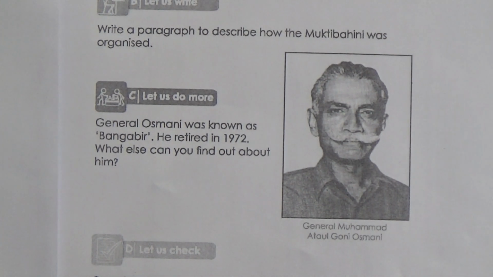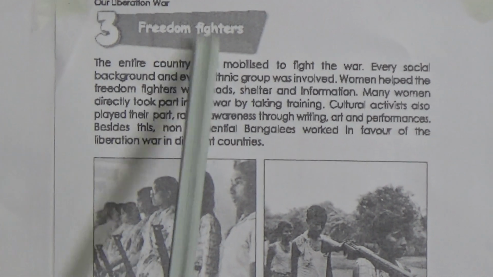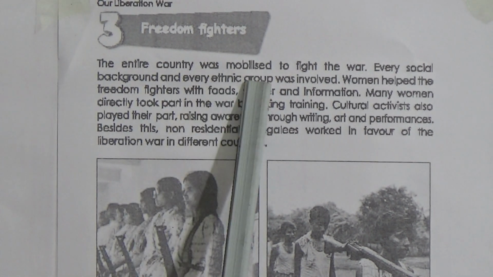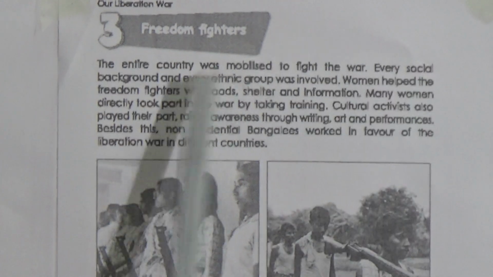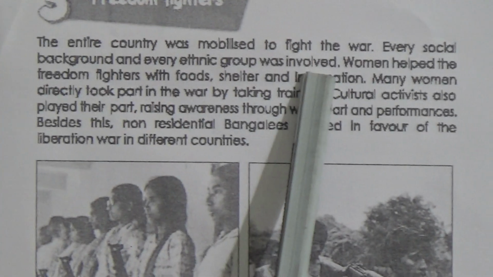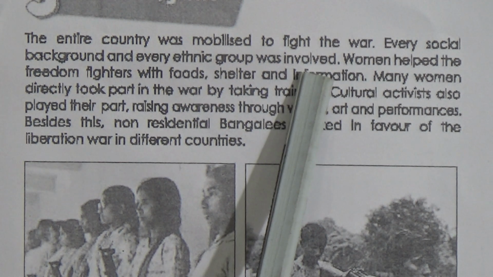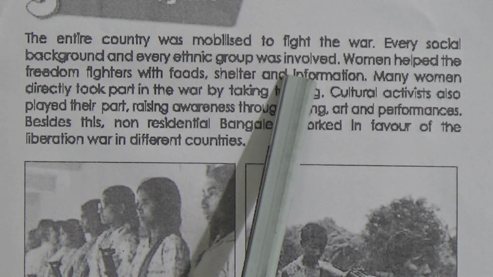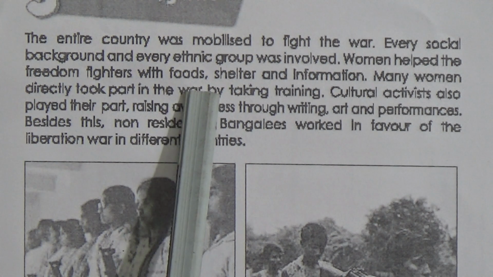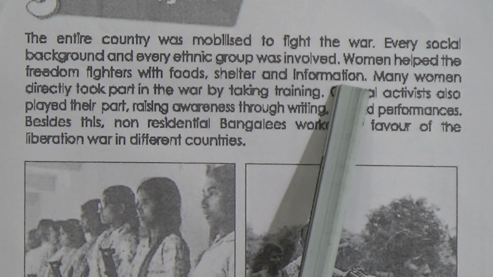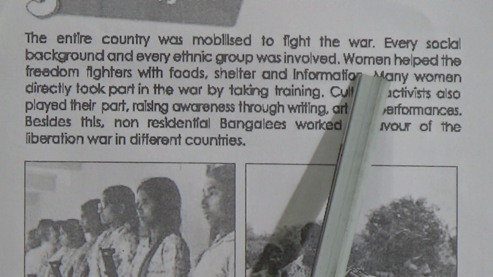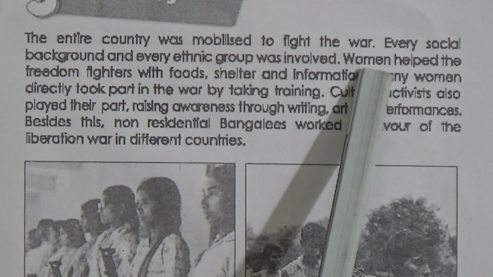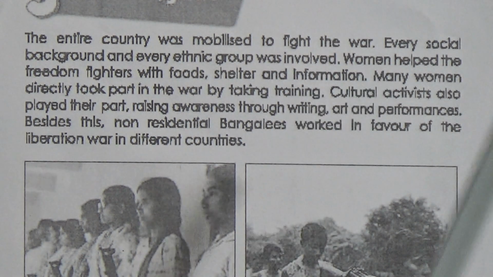And now go to page number 6, lesson 3, freedom fighters. In this lesson we will learn about our freedom fighters. The entire country was mobilized to fight the war. Every social background and every ethnic group was involved. So not only the soldiers or armed forces, but also people from every sphere were involved in our liberation war. Women helped the freedom fighters with food, shelter, and information. So not only men were courageous, but also women helped in our liberation war.